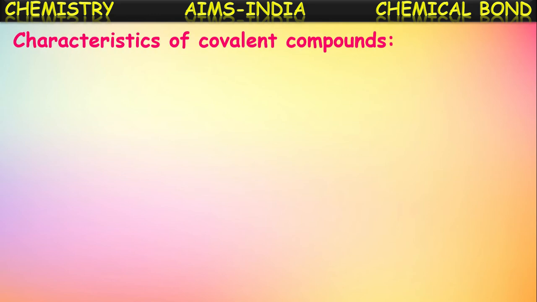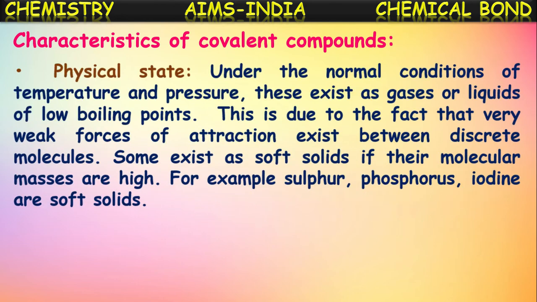In the earlier sessions, we have discussed what covalent bonds are, how they are formed, what the different kinds of covalent compounds are, and what the different kinds of covalent bonds are. Now we are going to see the characteristics of covalent compounds. First among them is physical state.